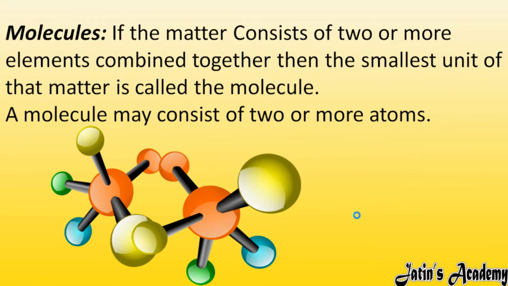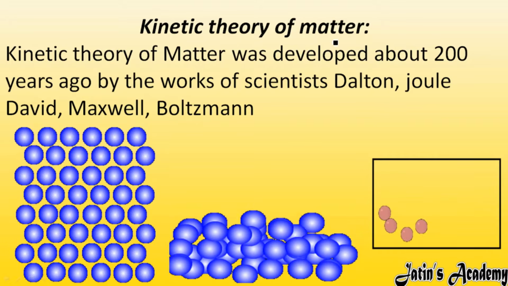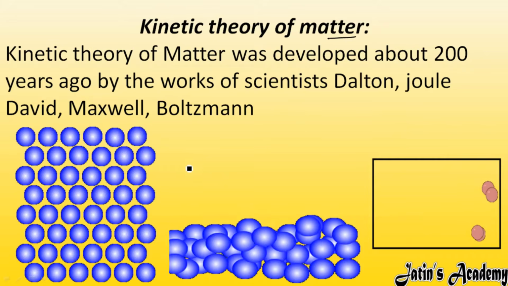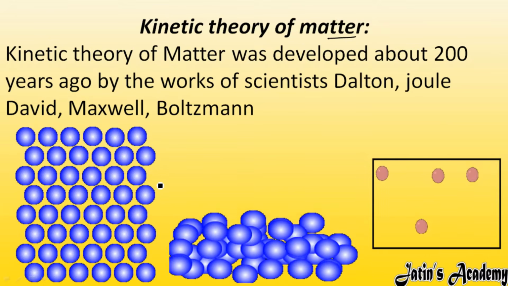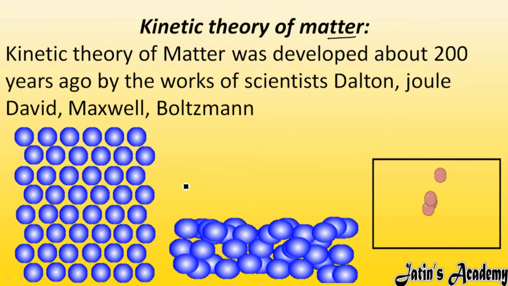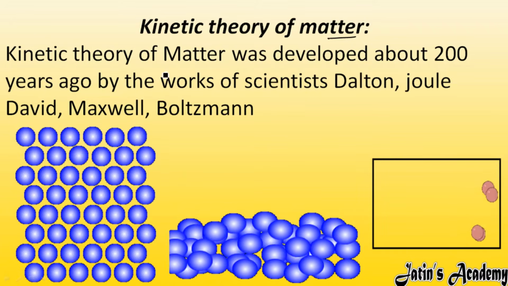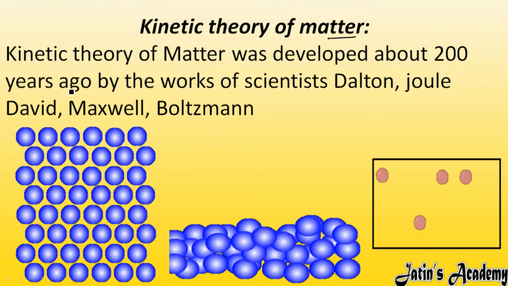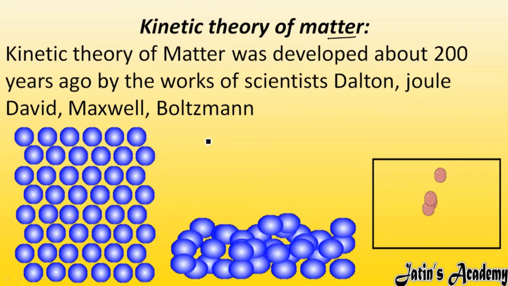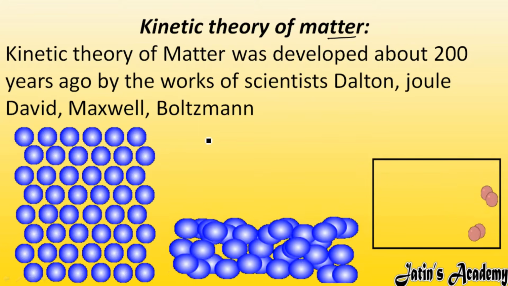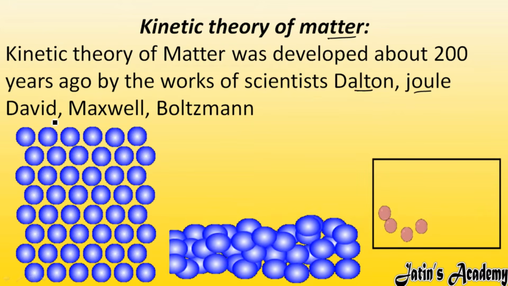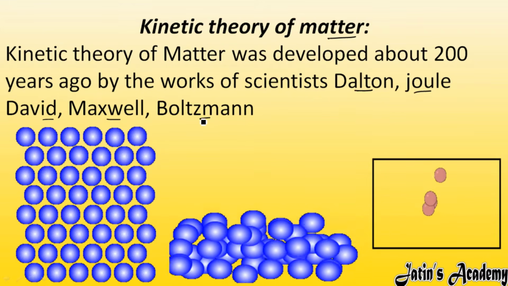Fine. So next we have the kinetic theory of matter. In kinetic theory of matter, we will discuss molecular arrangement and their motion, how particles are moving in matter. The kinetic theory of matter was developed about 200 years ago by scientists Dalton, Joule, David, Maxwell and Boltzmann.